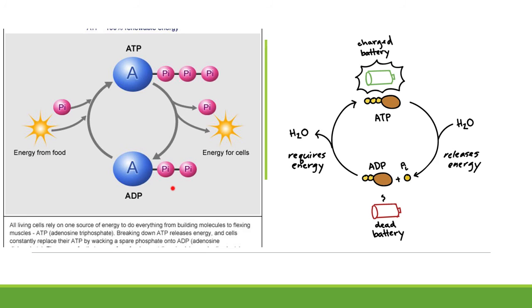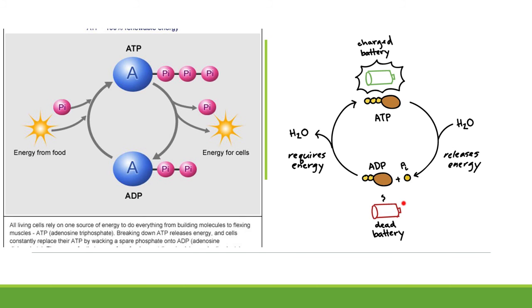Now if we relate it to the charged and dead battery, if we look at the diagram on the right, when it's ATP and it has the 3 phosphate groups, it's unstable, so it has energy to give off when that bond is broken. Think of it as a charged battery. When you add water, you lose a phosphate group, you lose energy, and it becomes ADP. ADP is stable and has no extra energy to give. Think of it as a dead battery.